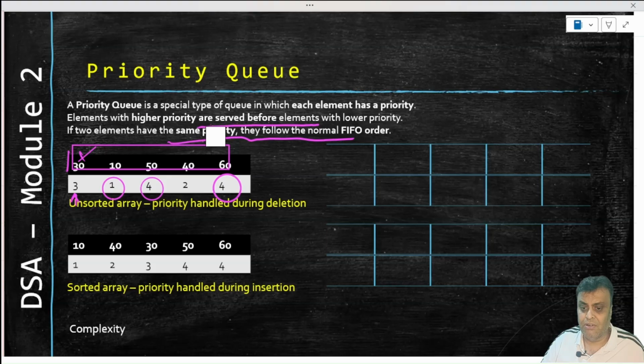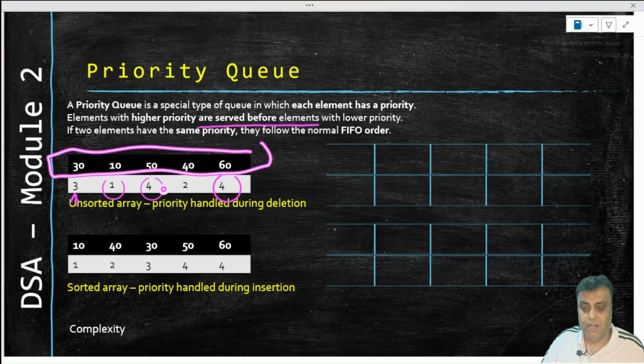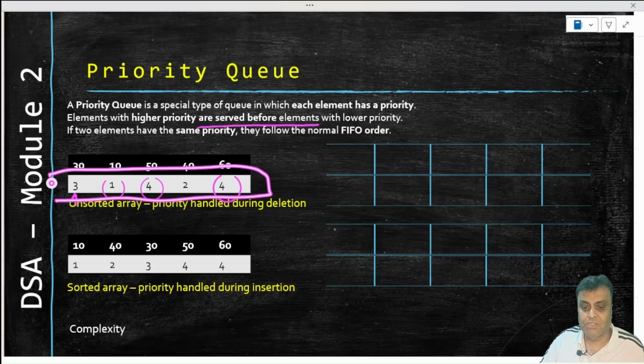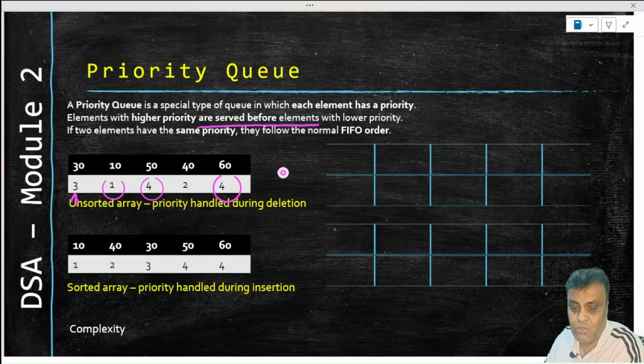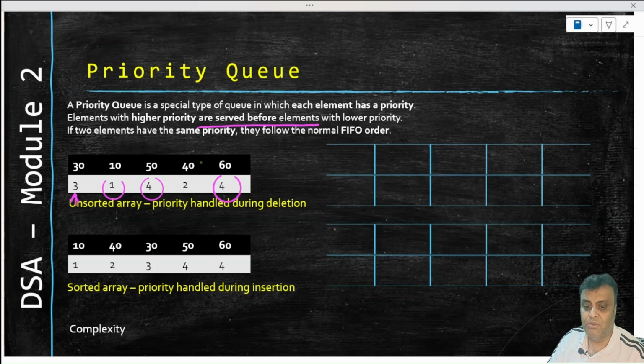We will see that here, this example is there, but that is what a priority queue is. It is a special type of queue in which each element has a priority, and that's what we are discussing here. Each of these elements here has a priority, right? And that priority is here, and we just now said that lower number means higher priority, right? So with that, if I just debrief you about what is going to happen, we are going to take two kinds of priority queue.